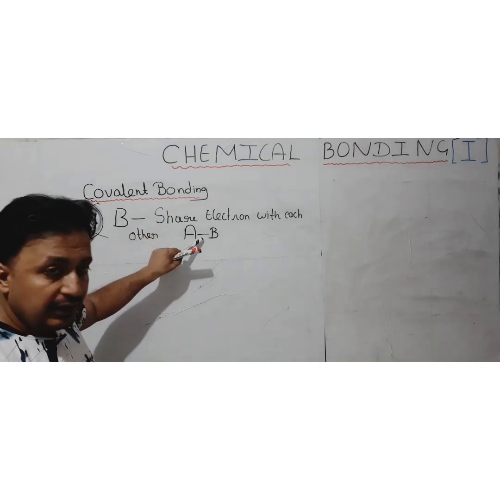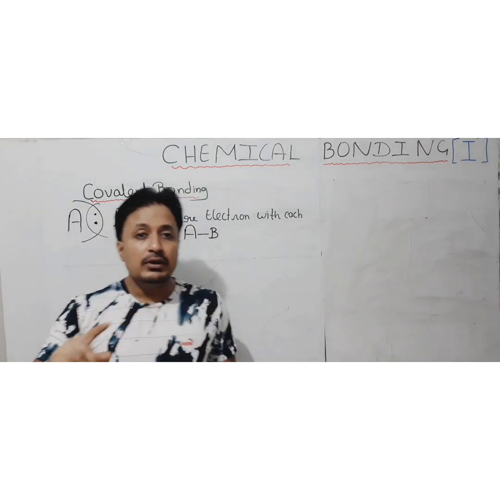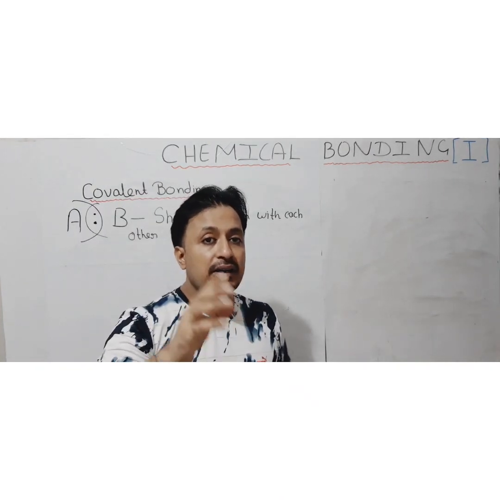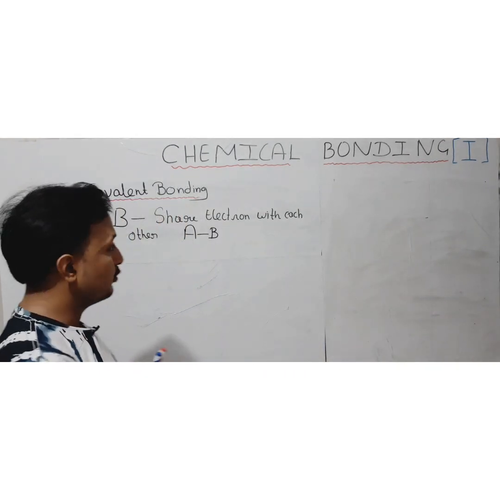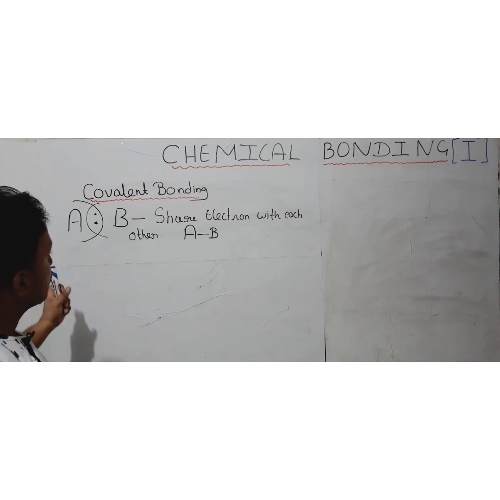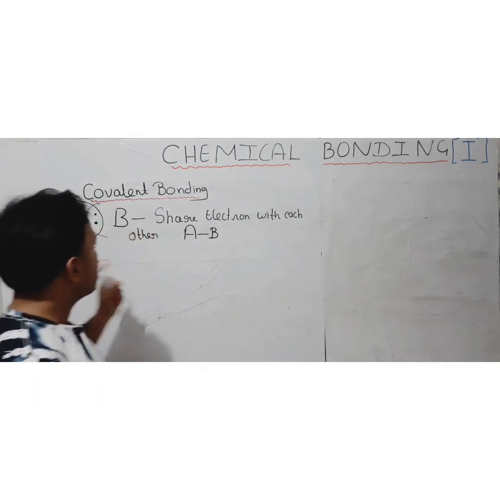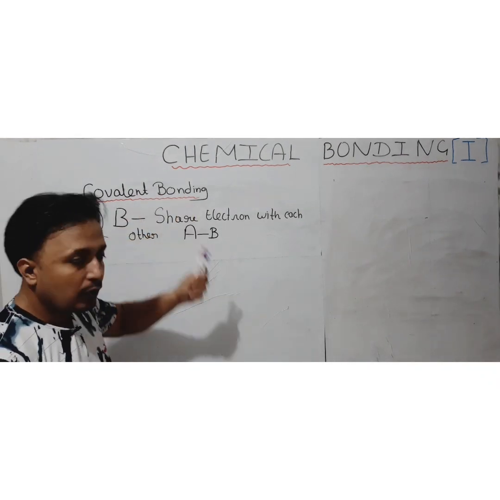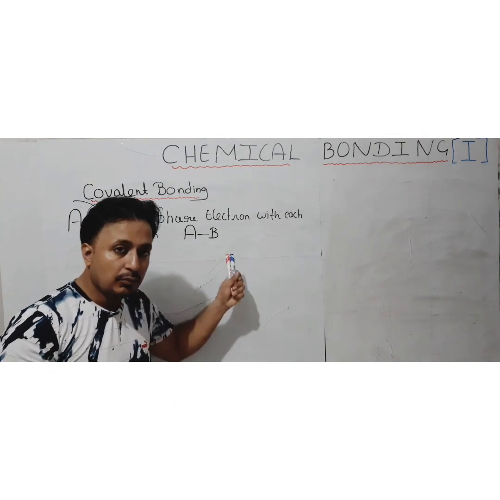Here we use a line to represent the bond, but not in the case of the ionic bond, because in an ionic bond there is an electrostatic force of attraction, so no bond or direction is there, but here it is directional. So the type of bonding which is due to the sharing of electrons between two or more atoms is known as covalent bonding, and the type of bond which is formed is known as a covalent bond.